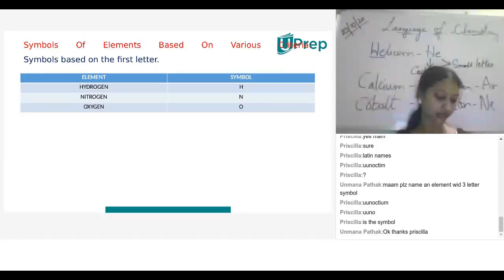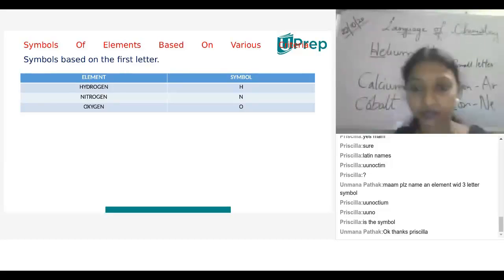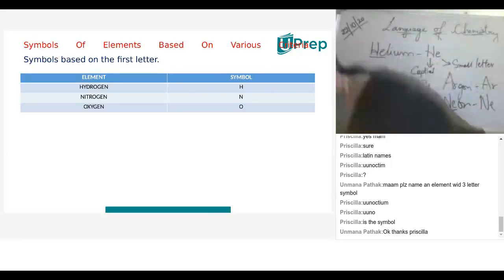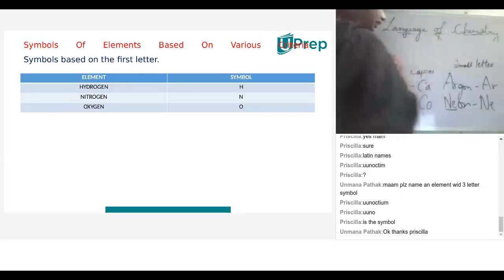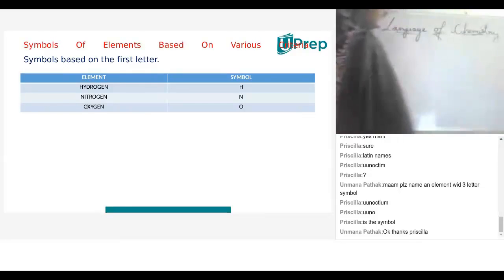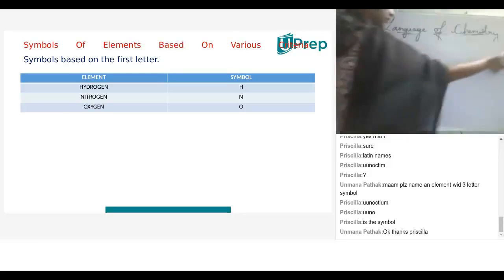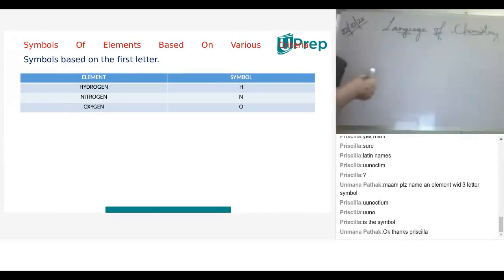What do you mean by IUPAC, children? In this IUPAC only the names get recognized, then only we will get the names of the elements. Ma'am, can you tell the spelling of that? Yeah, I'm writing on the page.